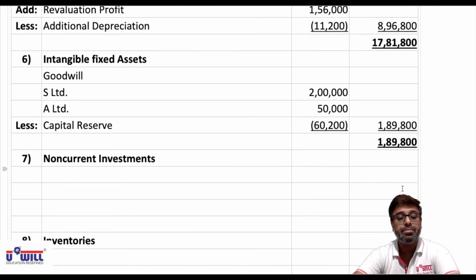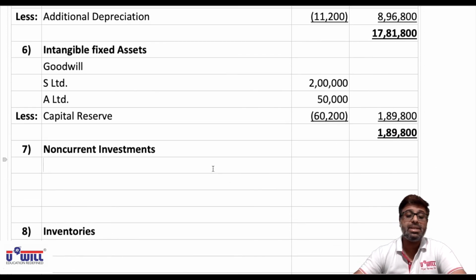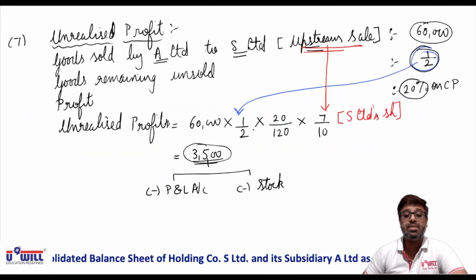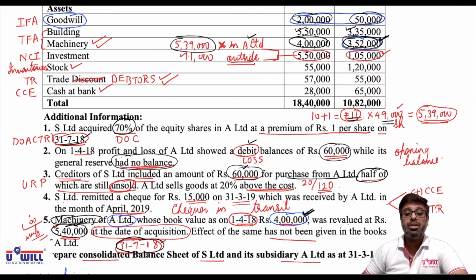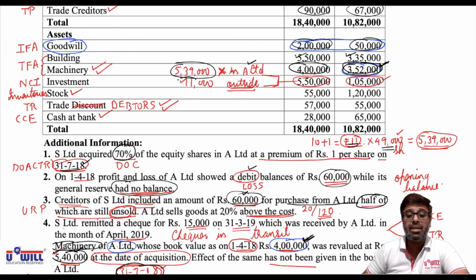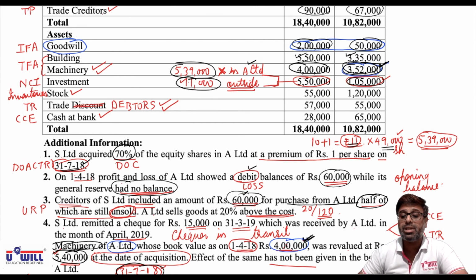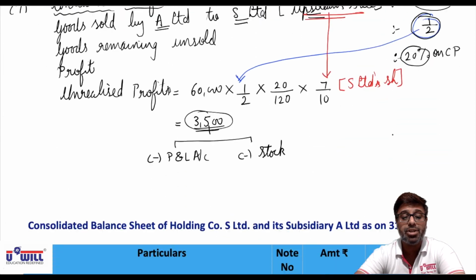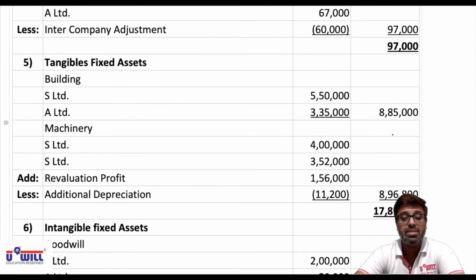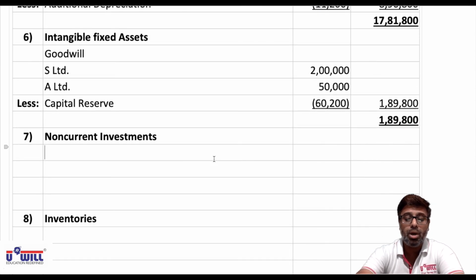Now non-current investments are also there here in the balance sheet. Outside investments are there of holding company. So see in the balance sheet, 11,000 are outside investments of holding company and 1,05,000 are the investments of subsidiary company. They will continue to appear in the balance sheet. So non-current investments, all of you write down. Holding company, first of all write investments.